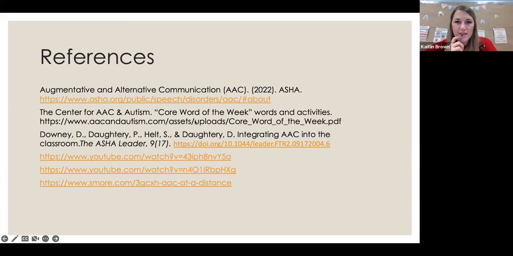Okay, more information about the consideration process for the continuum of AAC, who and when they would be a good candidate for high tech. That is one, again, that's a little bit tricky. As you get more and more comfortable with AAC, you start to move about that continuum on your own. But if you're just getting started, I would definitely recommend starting out with the pictures. That's a quick and easy way to do that.